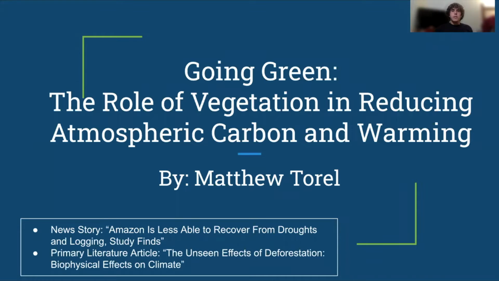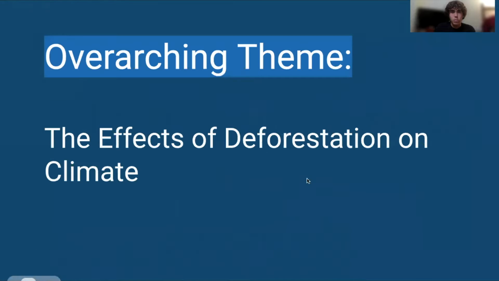Hello all, today I'm going to be discussing the role of vegetation in reducing atmospheric carbon and global warming. In this presentation, we're going to be focusing on juxtaposing a news story with a primary literature article and discussing the implicit biases this news story might have according to the data that it presents. So moving on, the overarching theme is the effects of deforestation on climate and carbon dioxide